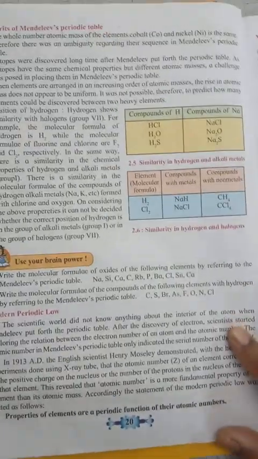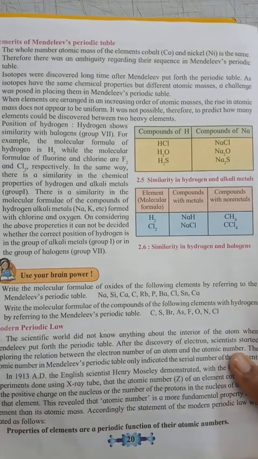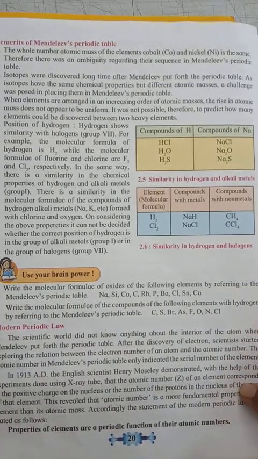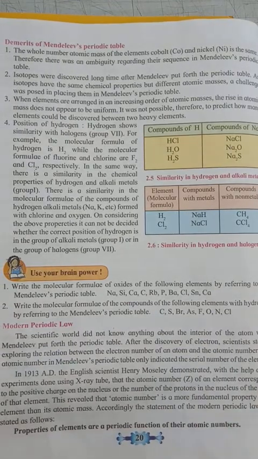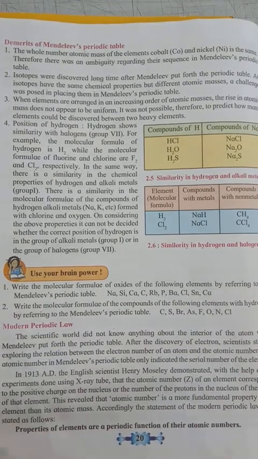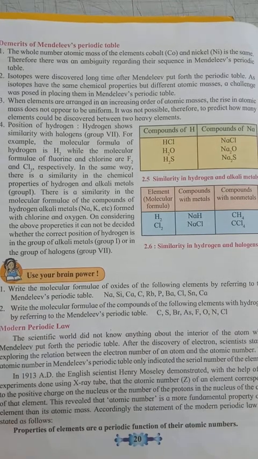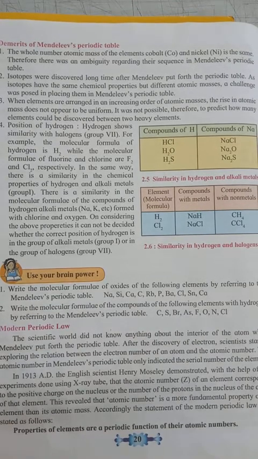But there were some demerits of Mendeleev's periodic table also. What are the demerits? First, the whole number atomic mass of the elements cobalt and nickel is the same.